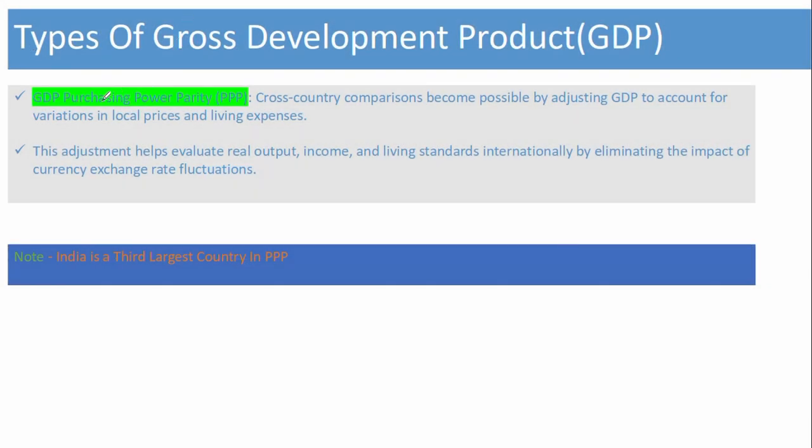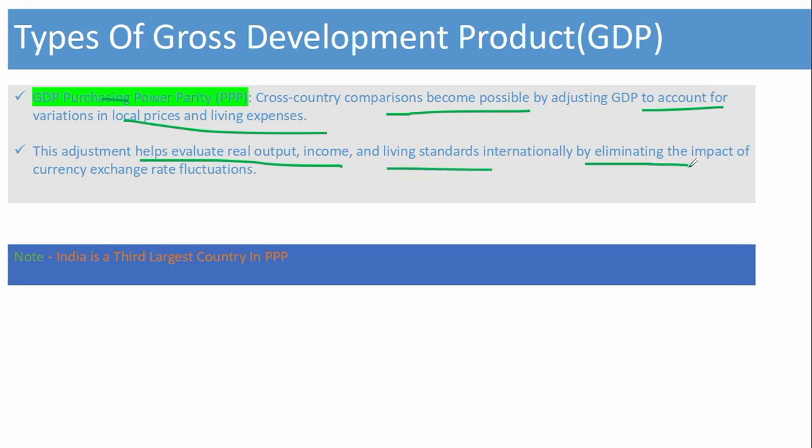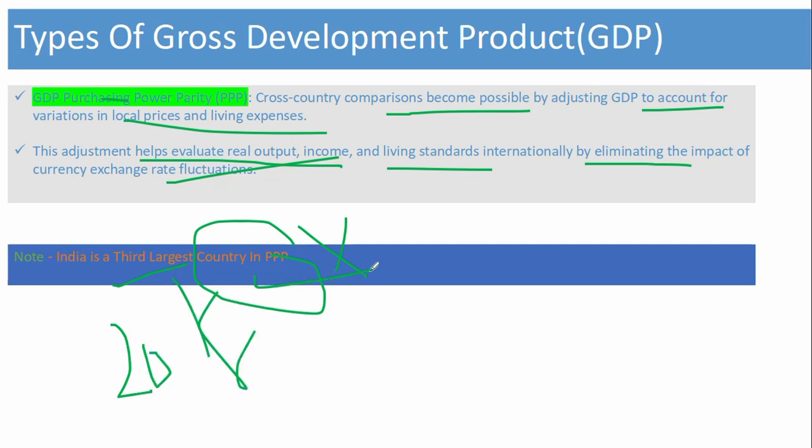Now last is GDP purchasing power parity. Cross-country comparison becomes possible by adjusting GDP to account for variation of local prices and living expenses. This adjustment helps in evaluating real output, income and living standard internationally by eliminating the impact of currency exchange rate fluctuation. This is purchasing power parity. In purchasing power parity, India is the third largest economy in the world. This is an important fact. In 2018, UPSC CSE asked this statement directly, so you have to focus on this type of statement.